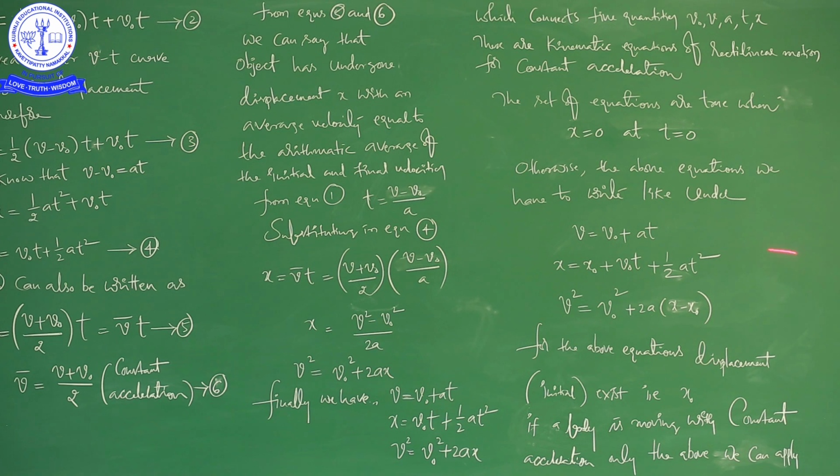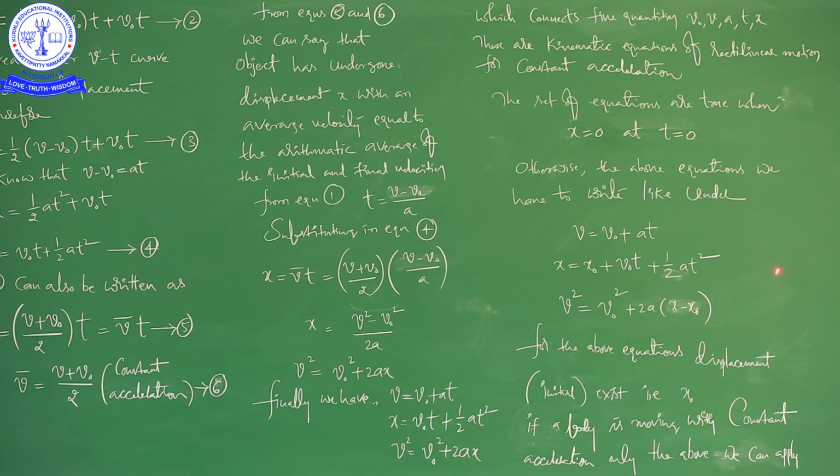So, in this situation, we get these three equations of motion. These three equations relate the initial velocity, final velocity, acceleration, time and displacement. So, here I wrote clearly, it connects 5 quantities. These are the kinematic equations of rectilinear motion for constant acceleration, okay, right.